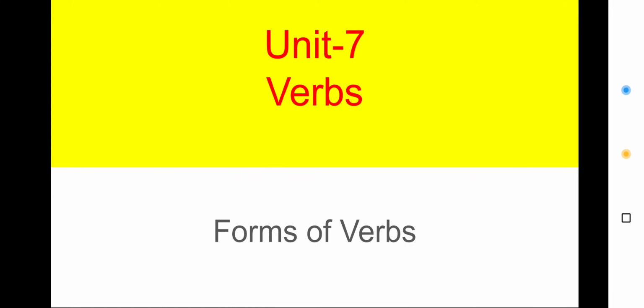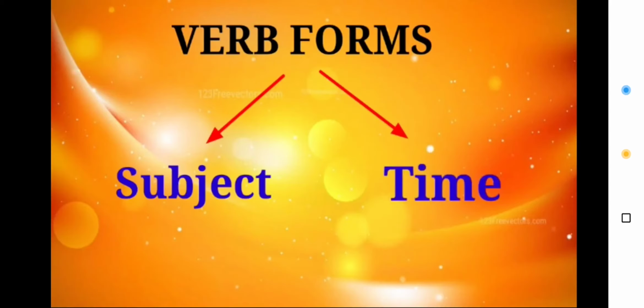Hello everyone. Today we are going to start the second part of Unit 7 verbs, that is forms of verb. Dear children, verb has a quality of changing its form. It changes according to subject and according to time of speech. So verb forms are according to the subject and according to the time of speech. To understand it more precisely, we will go through different examples and it will be more clarified to you all.